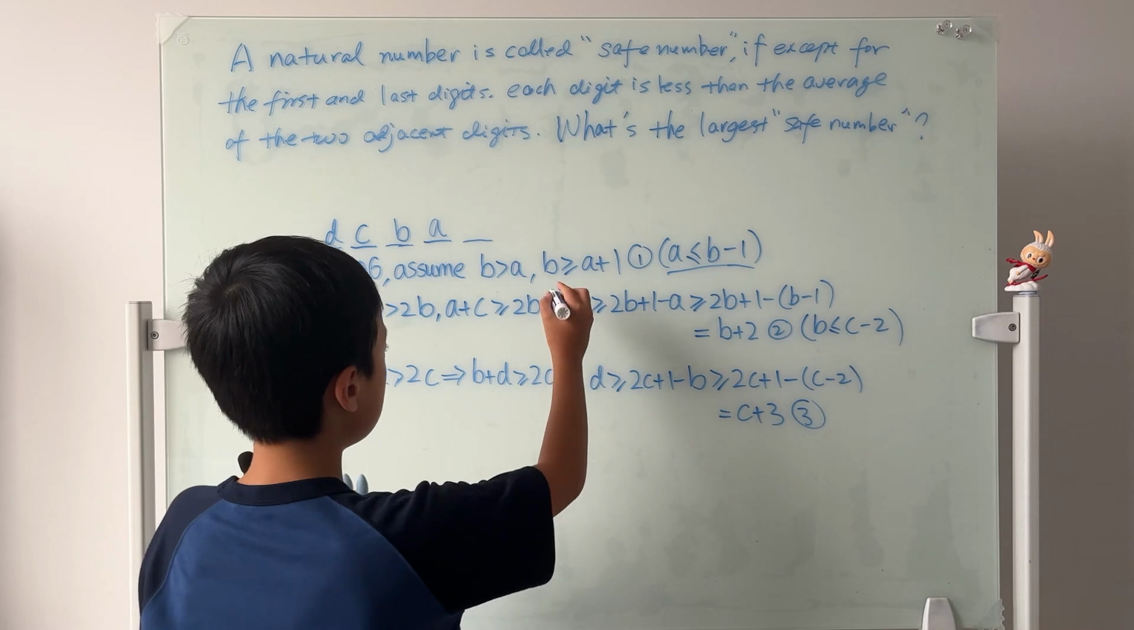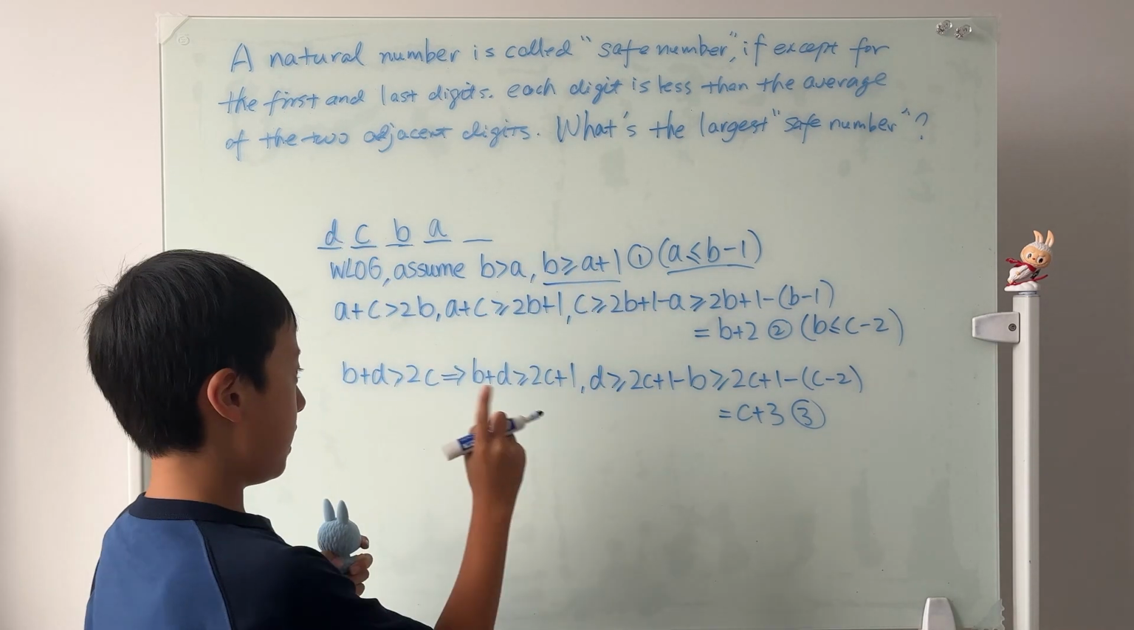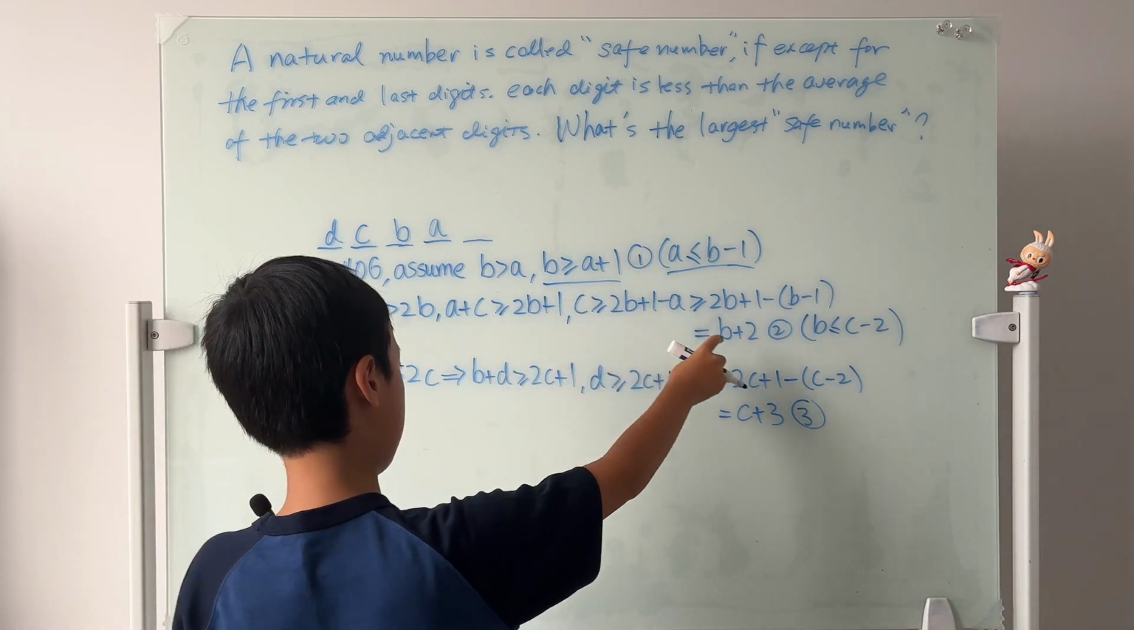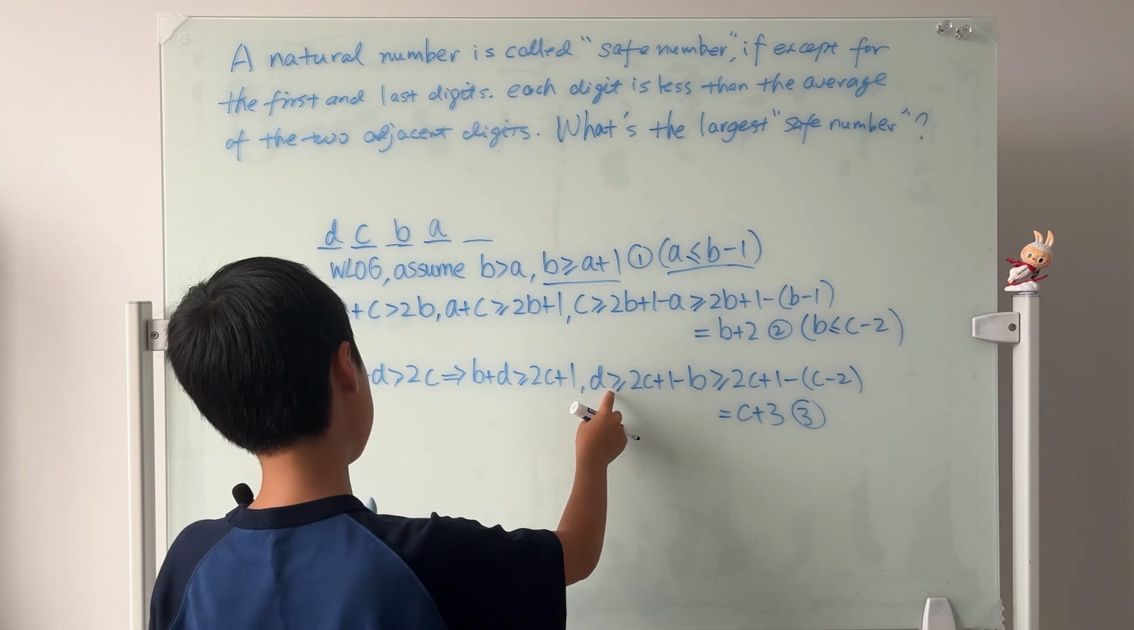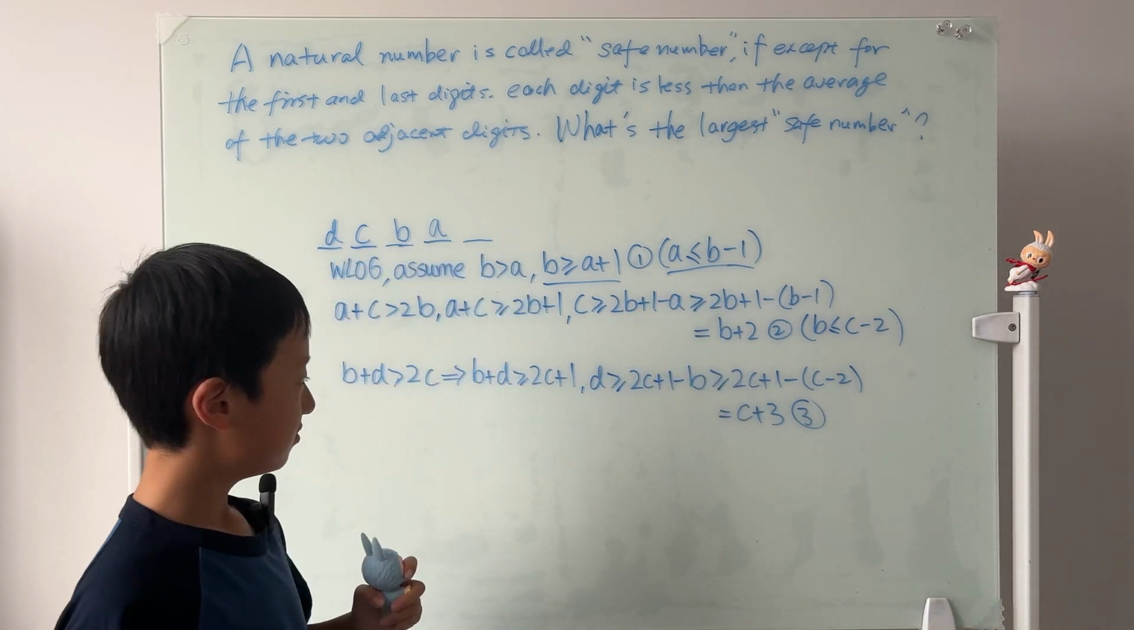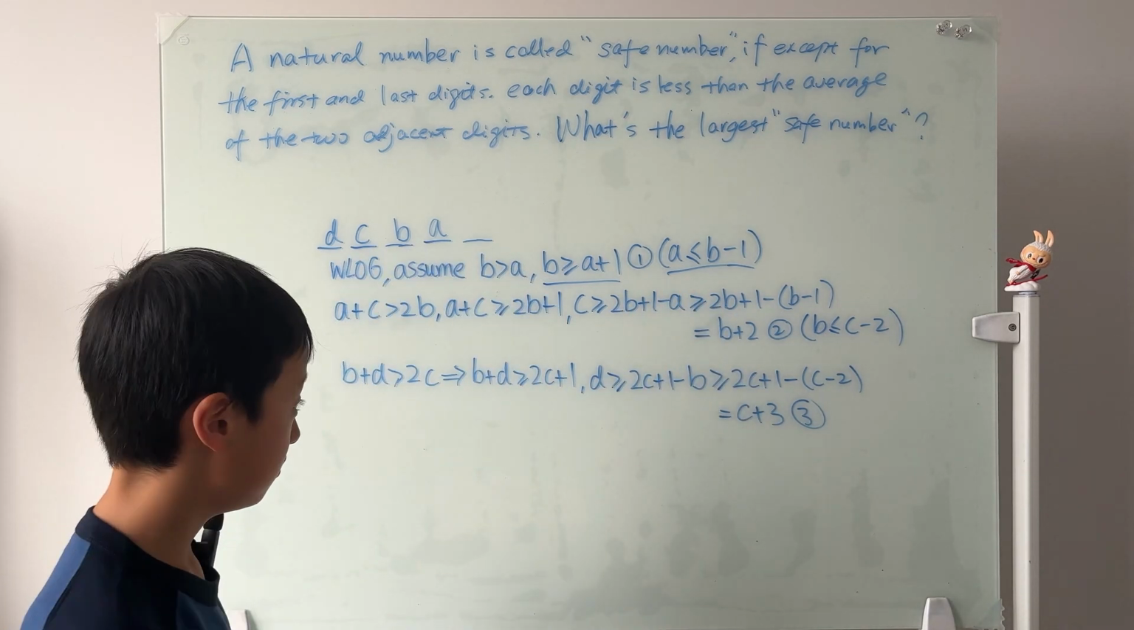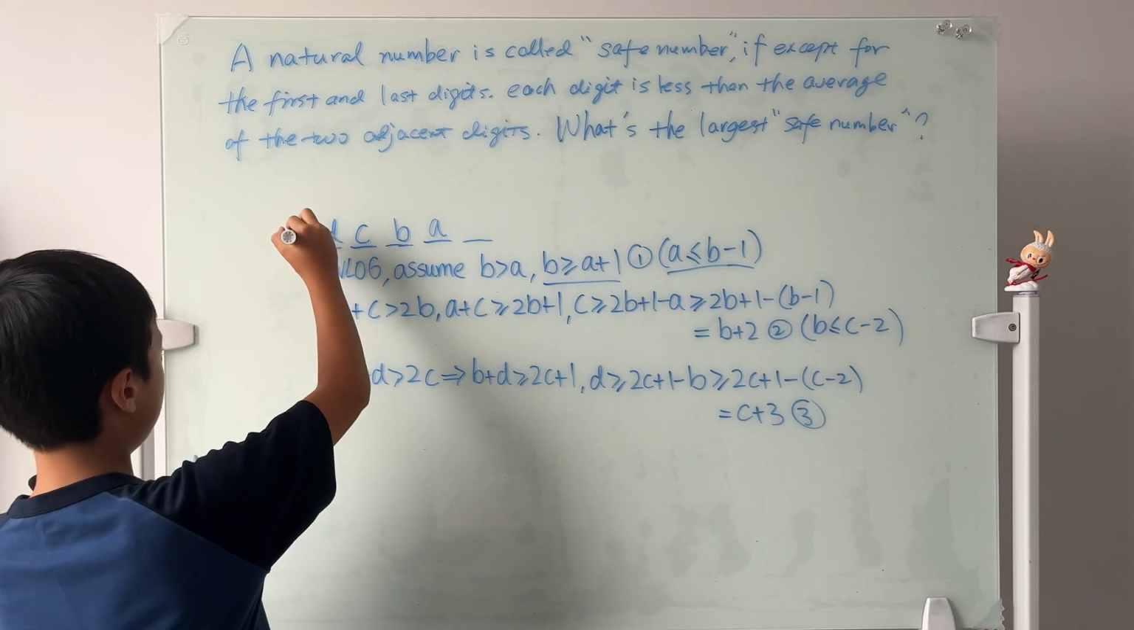Let's see. B is greater than or equal to A plus 1. C is greater than or equal to B plus 2. And D is greater than or equal to C plus 3. I think you guys realize the pattern. So what if we have an E?